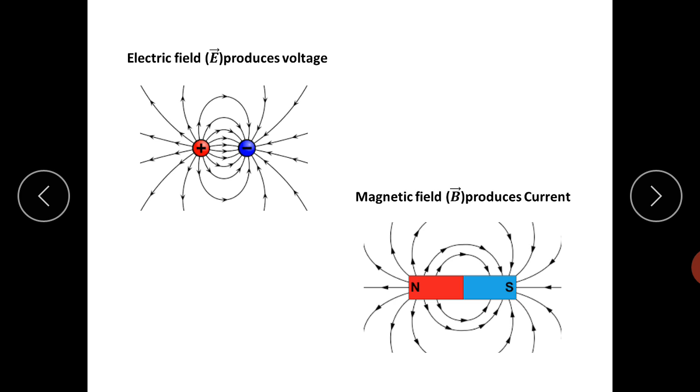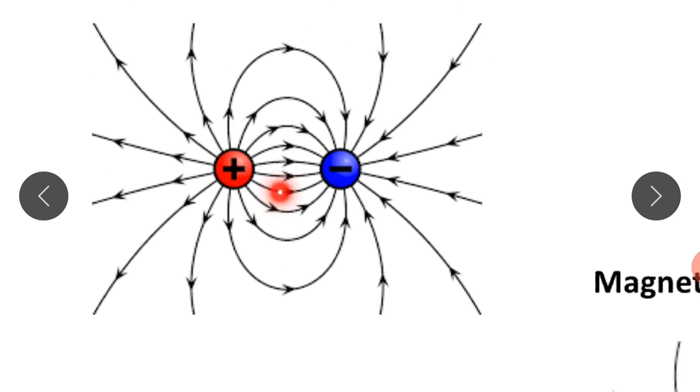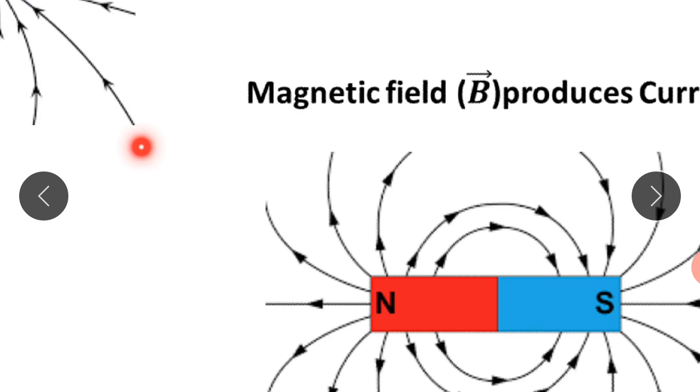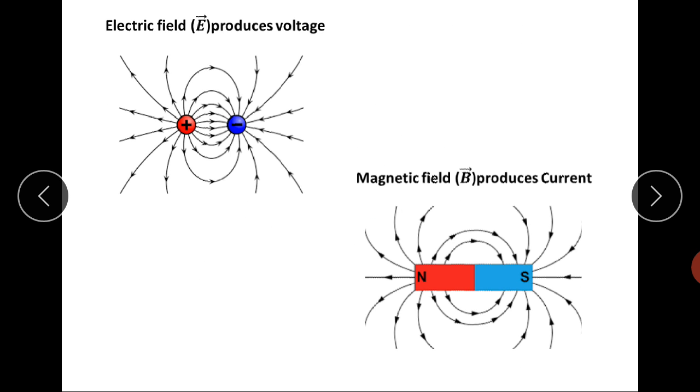Now, in this figure, I have shown you the electric field here and the magnetic field here. In this case, you can see there are two charges and electric lines of forces are here. So, this I am considering separately, and this is the magnetic field B surrounded by the magnet. Here also you can see magnetic lines of forces. Now, these two are different forces.